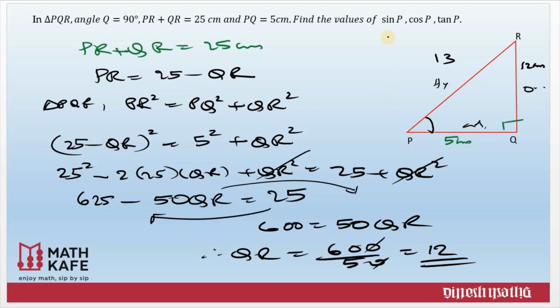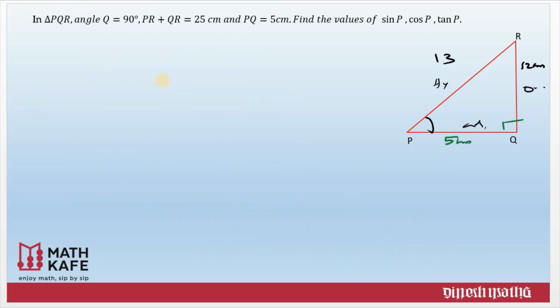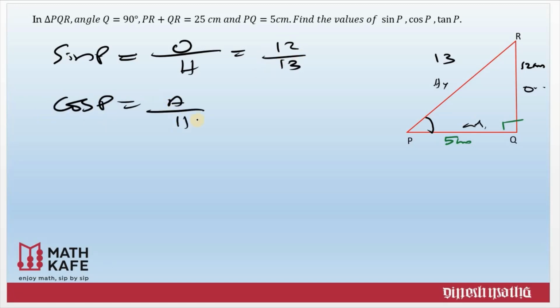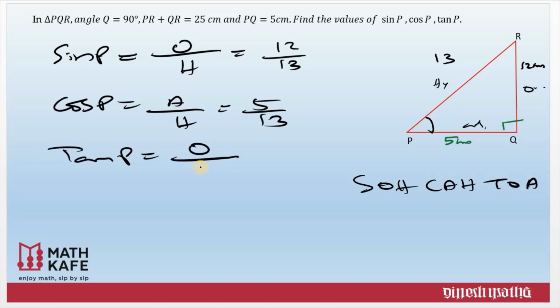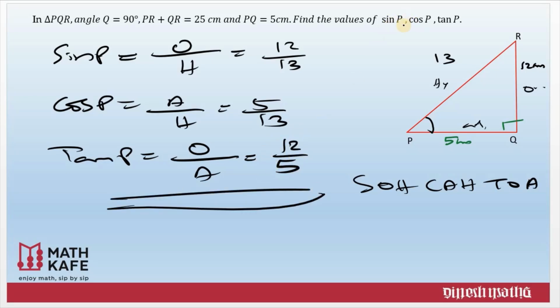Now we need to calculate the value of sin P, cos P and tan P. We have got all the three sides. Now we'll use our SOHCAHTOA to get the corresponding ratios. Sin P is equal to opposite side by hypotenuse, and the opposite side here is 12 divided by 13. And then cos P, again adjacent side by hypotenuse, 5 divided by 13. And tan P equal to opposite side by adjacent side, that is equal to 12 divided by 5. We have done all three parts required for the question, and we have completed that.